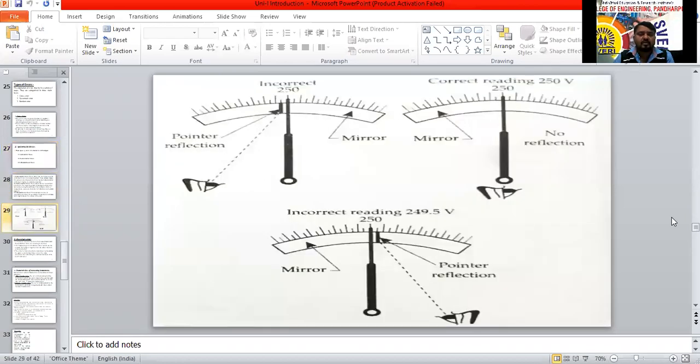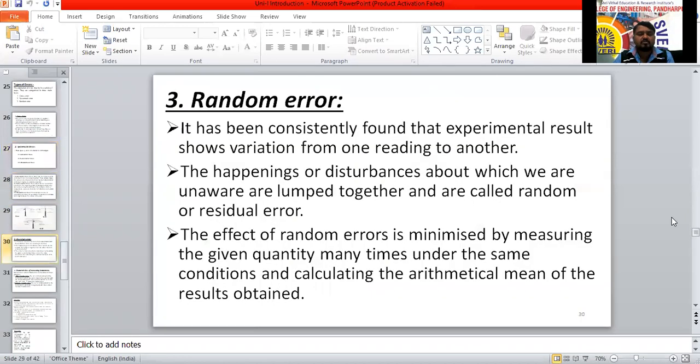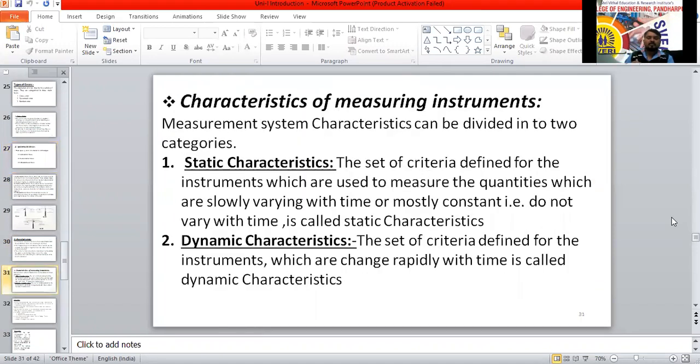After this, we have started the characteristics of measuring instruments, that is, static characteristics and dynamic characteristics. In the last class I gave the examples, and we also discussed the definitions for the characteristics of measuring instruments. Is the slide visible? The PPT is visible. Yes, sir.